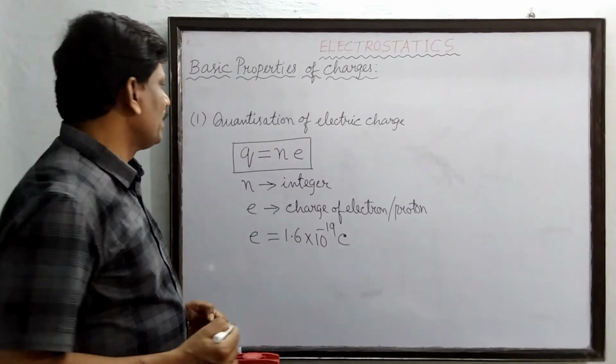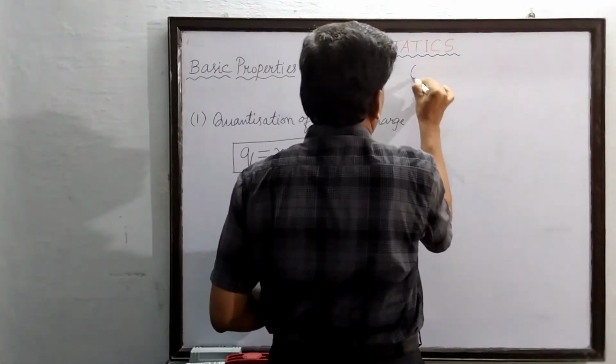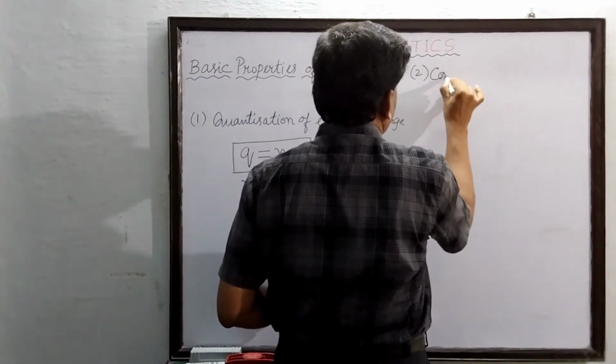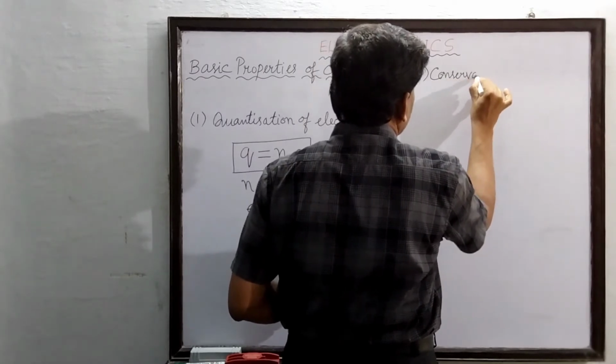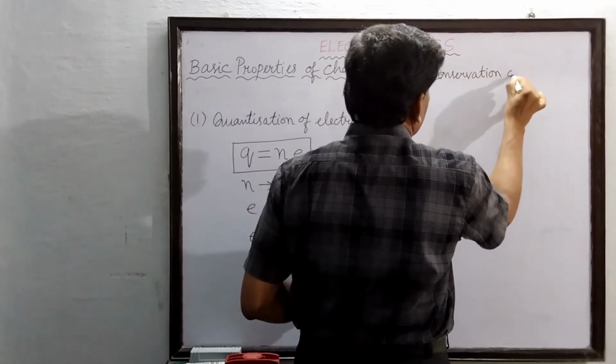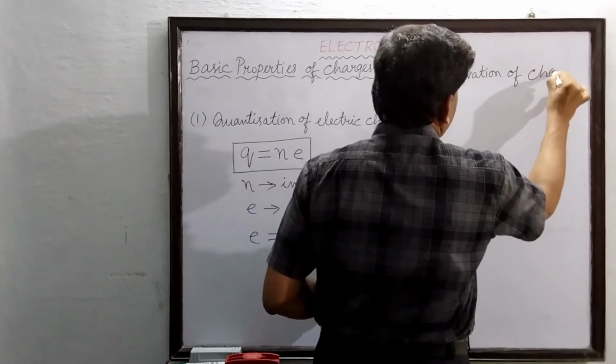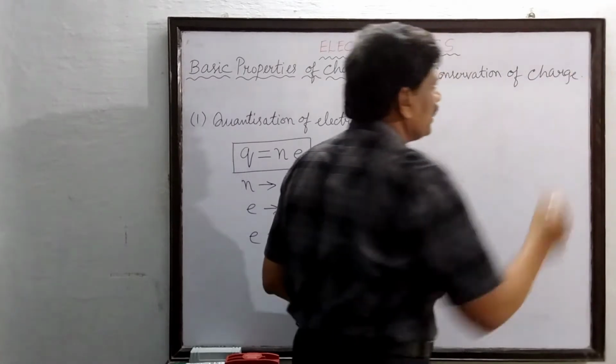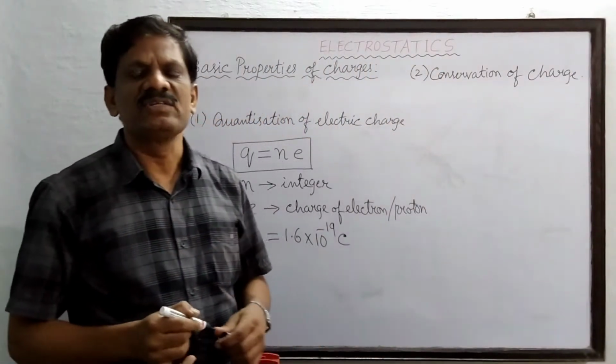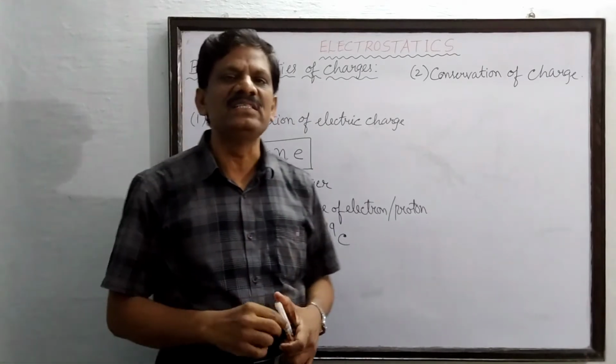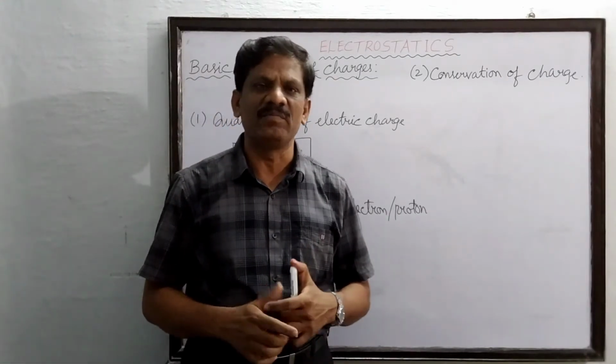Now there is another property, which is called conservation of electric charge. What is meant by conservation of charge? In earlier classes you must have studied conservation of energy, conservation of mass, momentum and so on.